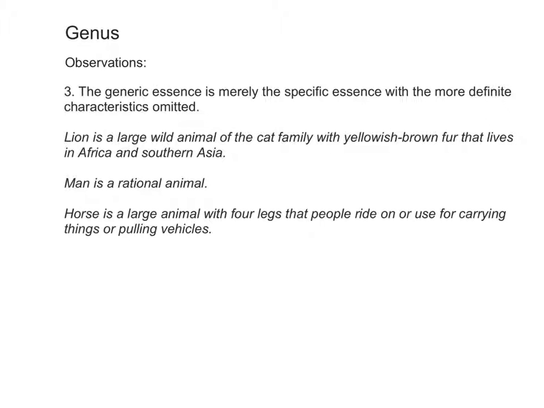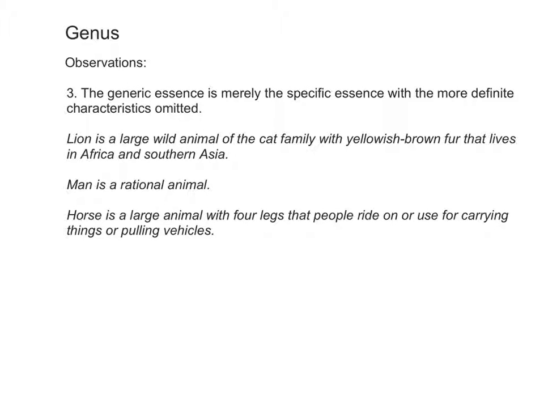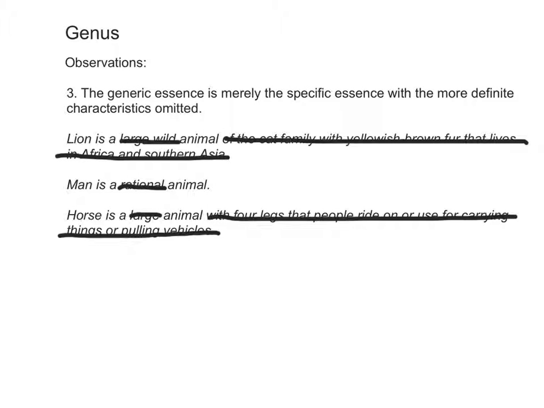The generic essence is merely the specific essence with the more definite characteristics omitted. For example, lion is a large wild animal of the cat family with yellowish-brown fur that lives in Africa and southern Asia. Man is a rational animal. Horse, a large animal with 4 legs that people ride on or use for carrying things or pulling vehicles. If we omit the definite characteristics of lion, of man, and horse, we see that only the genus is left, which is in this case animal.